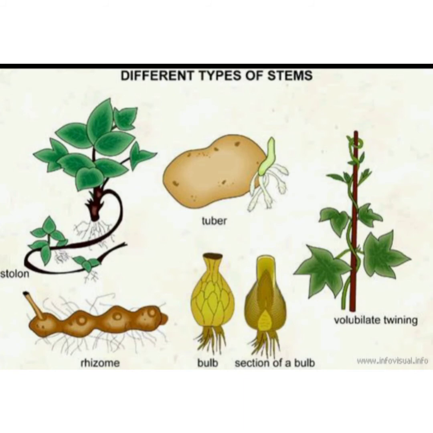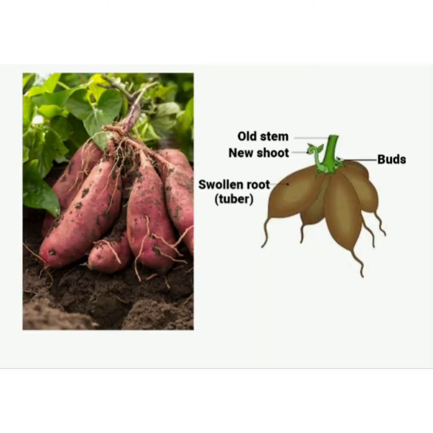Next one is some plants growing from stems. Many plants such as ginger, potato, onion, dahlia, and garlic can reproduce with the help of their stems.